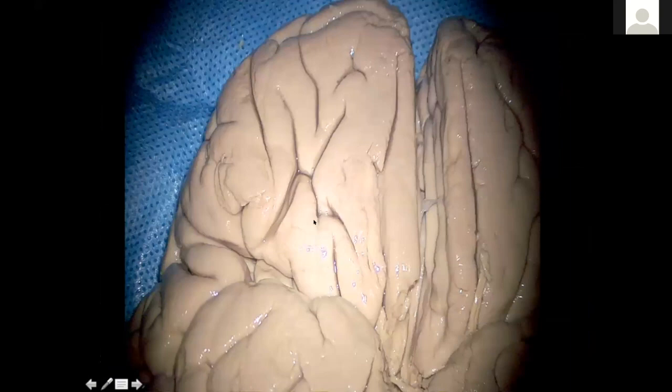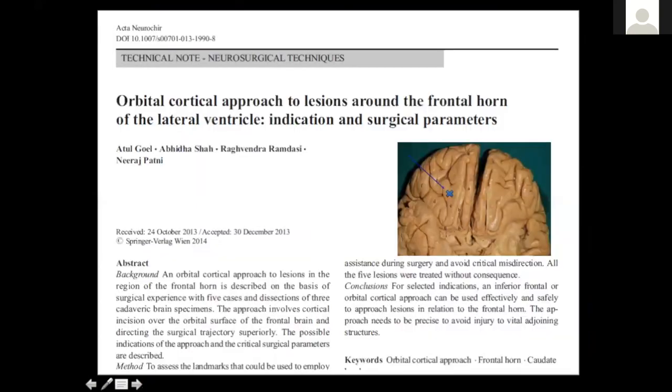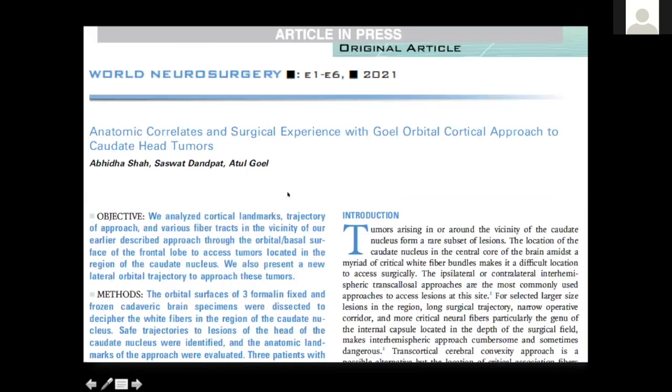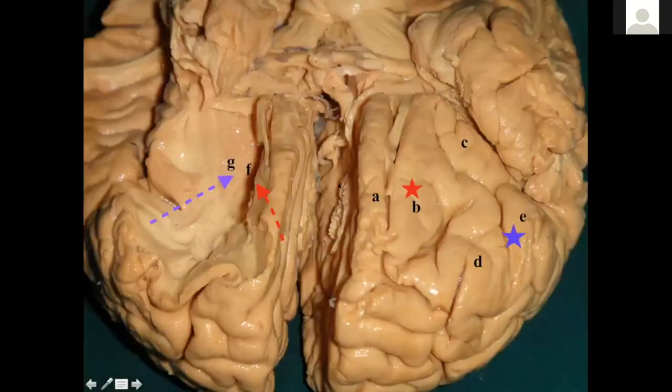Now going to the frontal part of the brain, this is the H-shaped cruciform sulcus, dividing this into the medial, anterior, posterior, and lateral orbital gyri. So we devised an approach through this region for lesions that are located deep in the region of the ventricle, that is the caudate head. This was our earlier paper, and recently we have published this paper where we have devised two trajectories to reach the regions lateral to the frontal horn or to the caudate head. One is to the medial orbital gyrus and one is to the lateral orbital gyrus. And you can see the direction of the trajectories that takes you directly to the caudate head.